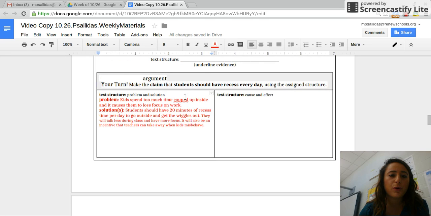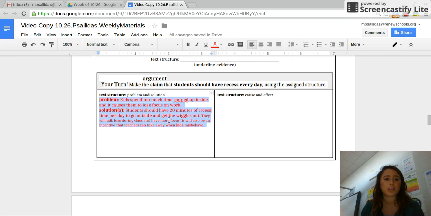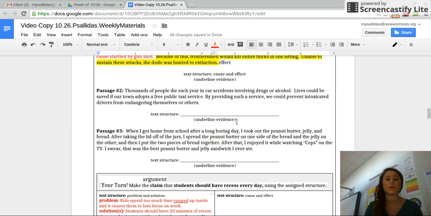The most important part here is that by using the problem and solution structure, we are able to realize that students should have recess every day. It's a lot stronger to use one of these text structure options instead of just stating your claim, kids should go outside. If you present it as a problem or a solution, then it makes your claim a lot stronger. That's the case with these four we presented yesterday, and that's why so many authors use them.